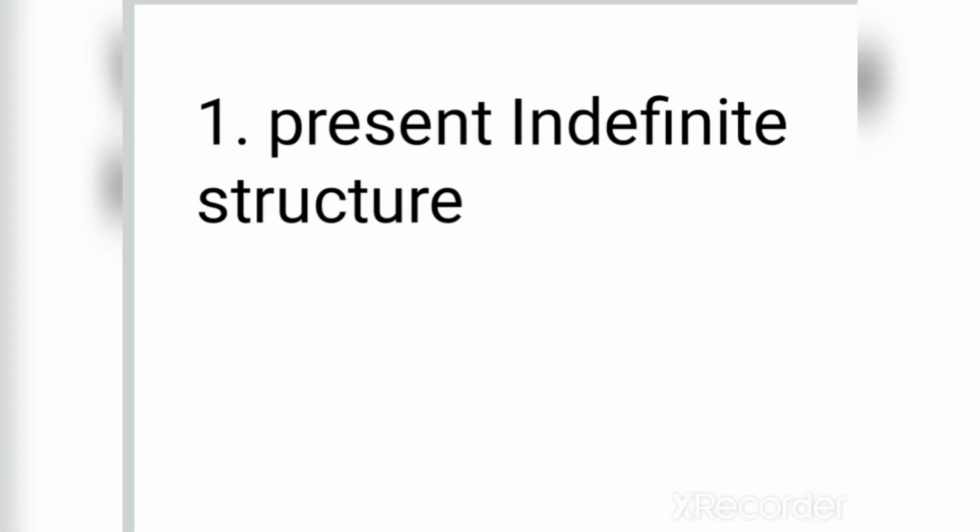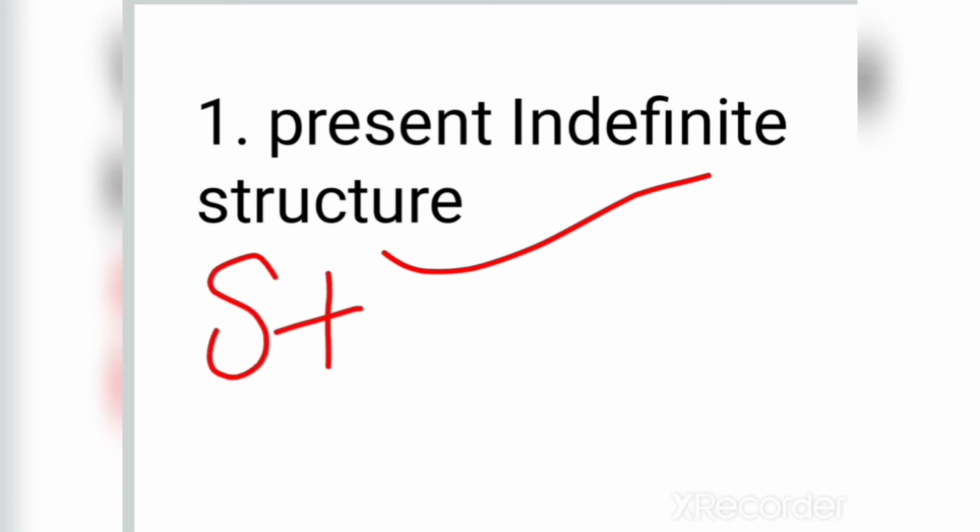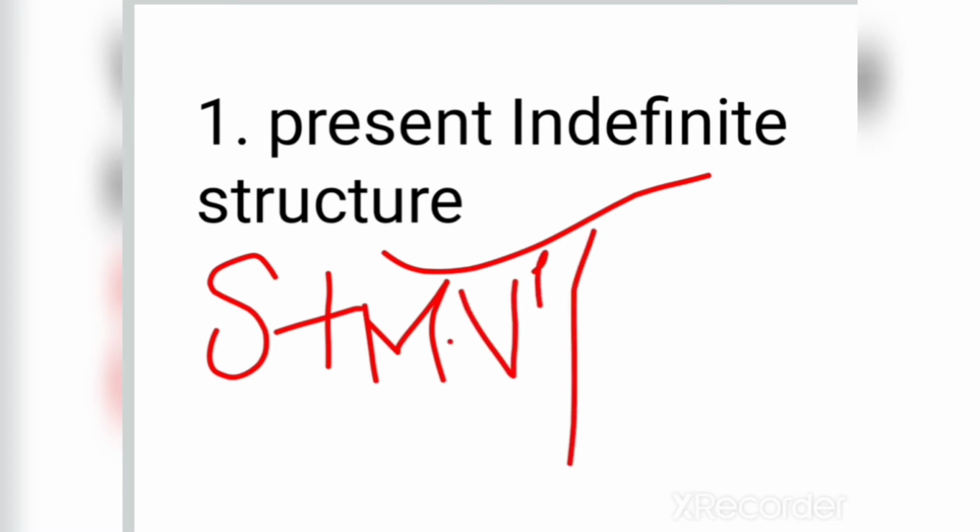Firstly, I would like to give you the structure for making sentences of present indefinite tense or simple present tense. So what would be the structure? The structure is S plus MV1 or V5.